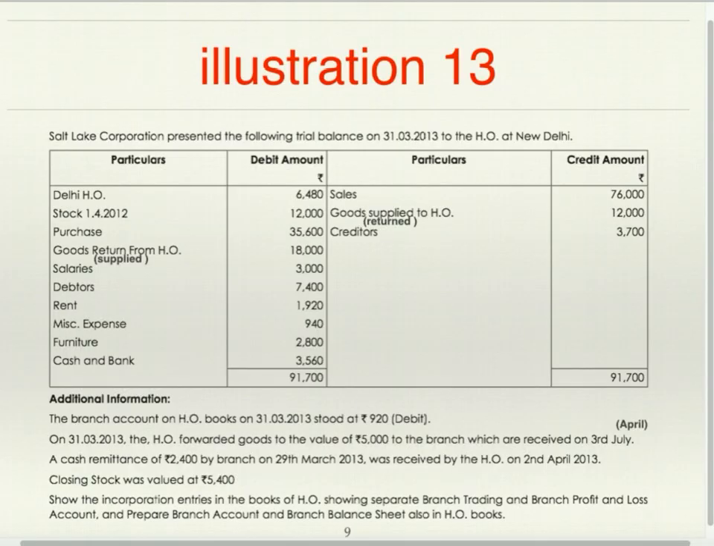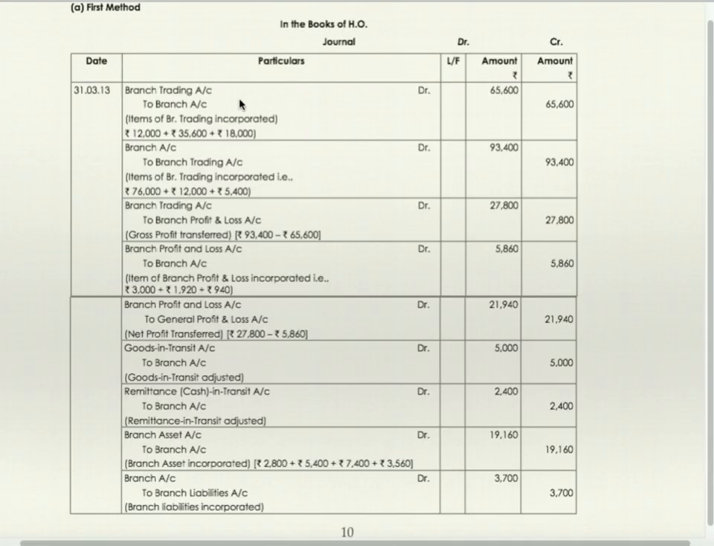Now we'll see opening stock trading account debit, purchases trading account debit, and goods received from head office trading account debit. These three figures are debited to trading account. It is to be added together and a single entry is passed, branch trading account debit to branch account. Branch account debit to branch trading account. Items of branch trading incorporated. Whatever you find on the credit side of trading account, you are supposed to add and pass a single entry.